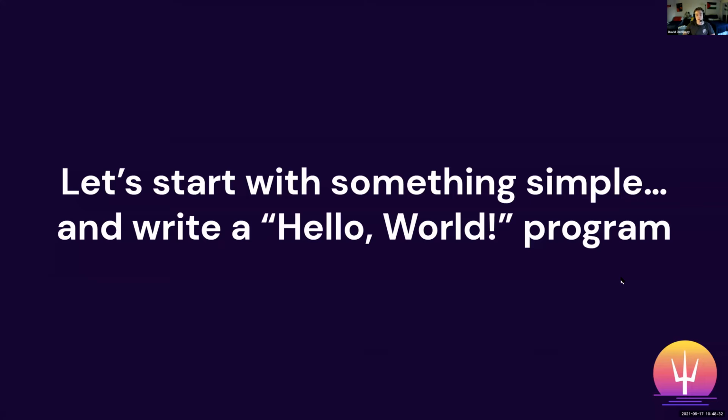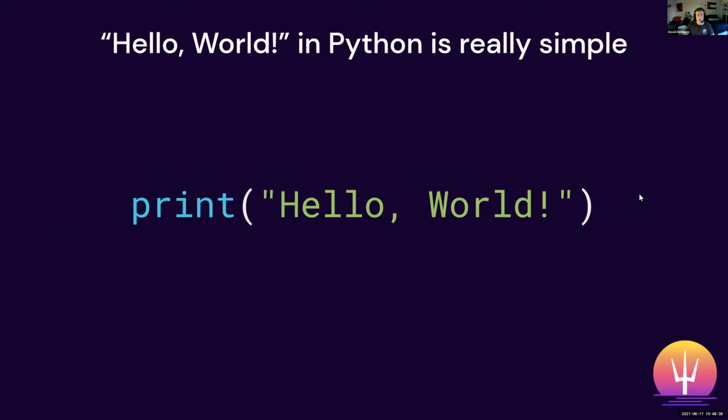So let's start with something straightforward and simple, and let's write a hello world program. So if you want to print the words hello world to the console, all you really have to do is type one line, just print and then parentheses in quotes hello world.